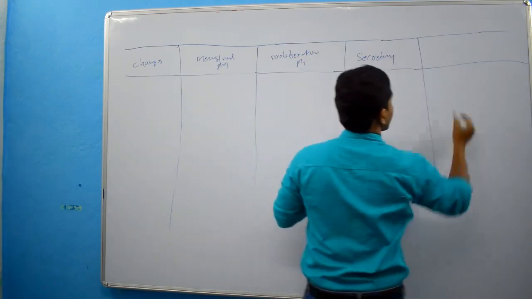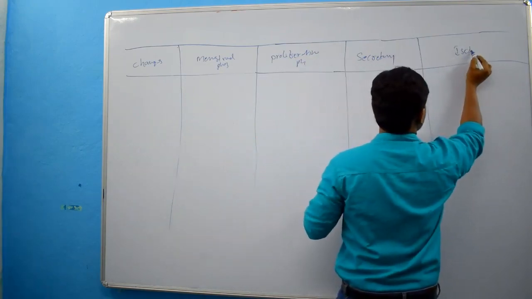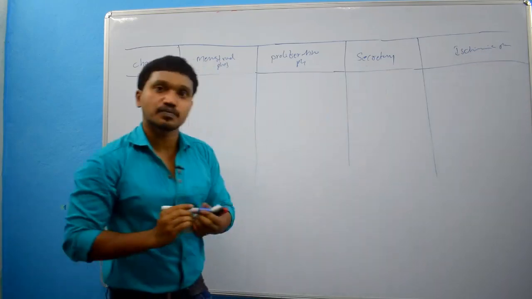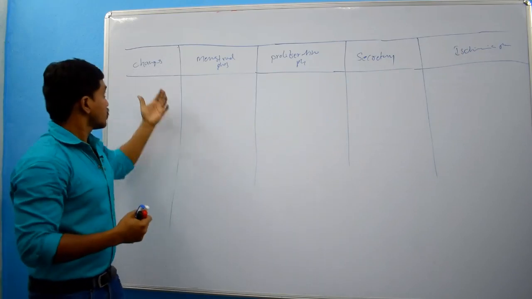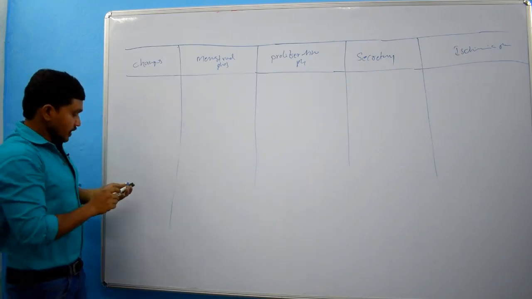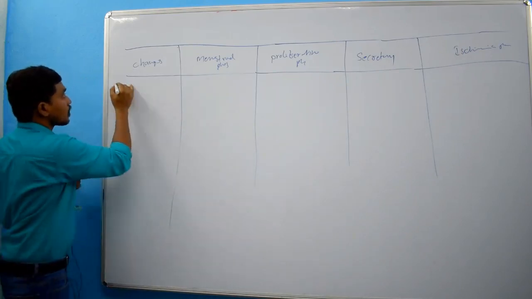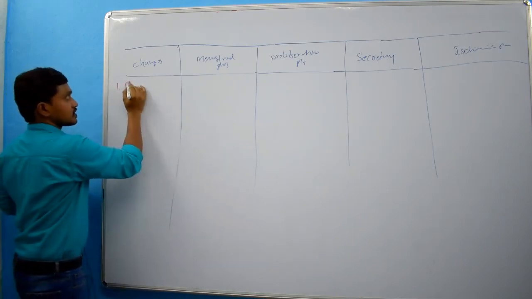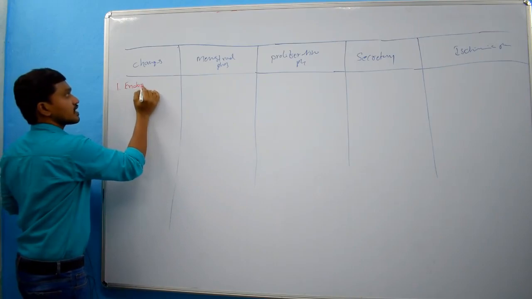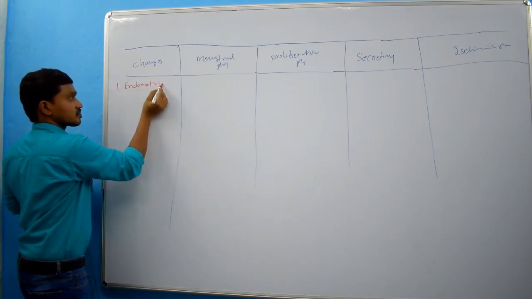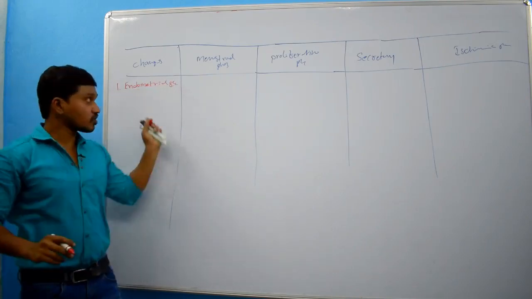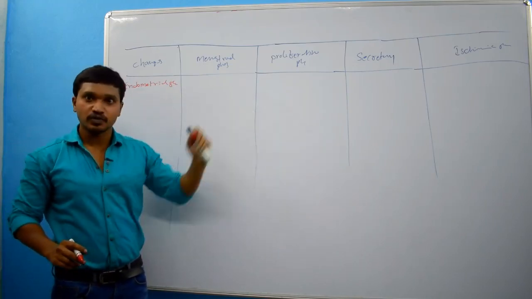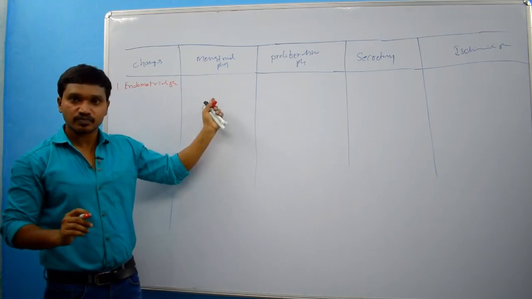Here, ischemic phase. Clear? So, first if you take here, changes in the endometrial glands. Actually, I am not writing in full. I will explain. You try to write it down.